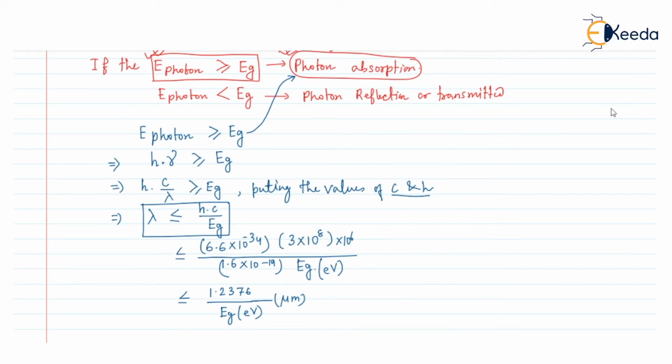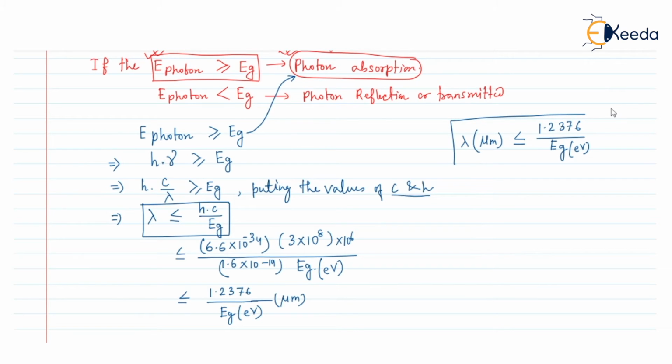So we can say that if we want the photon to be absorbed by the semiconductor, then we need to make incident such light which has a lambda in micrometer that is less than or equal to 1.2376 divided by Eg, where Eg is in electron volt.